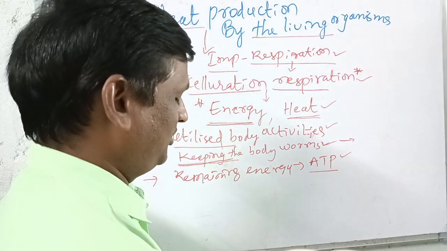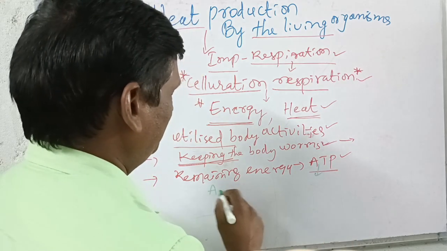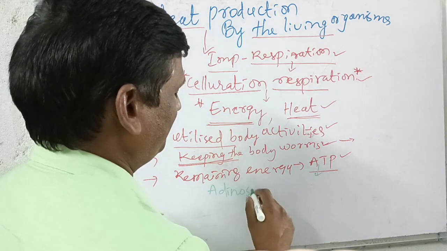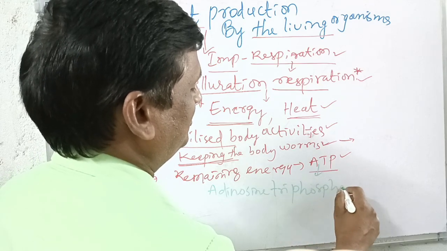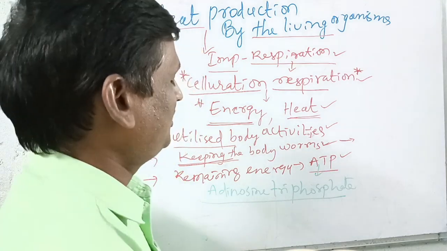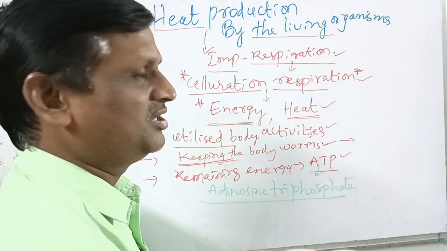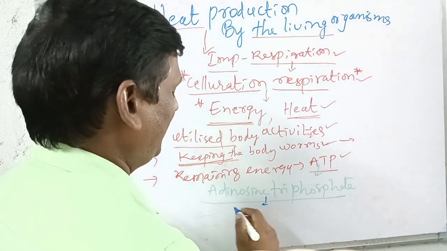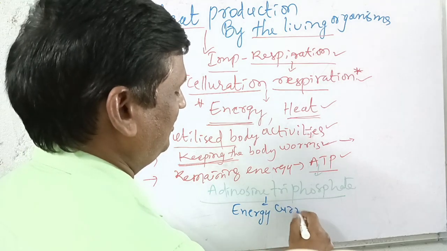What is ATP? ATP means adenosine triphosphate. This is the full form of ATP. Adenosine triphosphate is also otherwise called the energy currency.